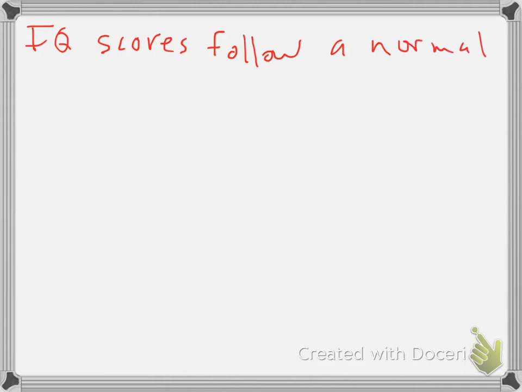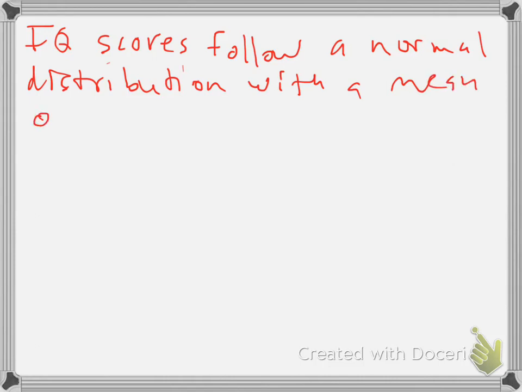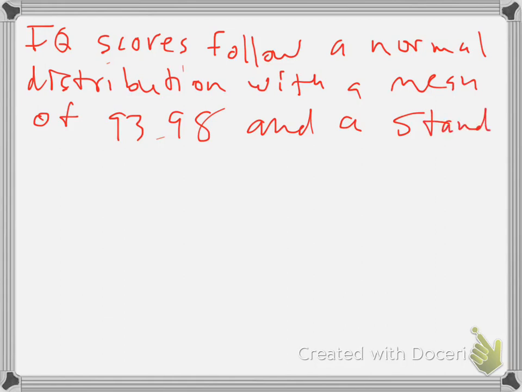Maybe we can write this in a sentence. IQ scores follow an approximately normal distribution, or I think I said in the problem that they do follow a normal distribution, with a mean of 93.98 and a standard deviation of 10.31.